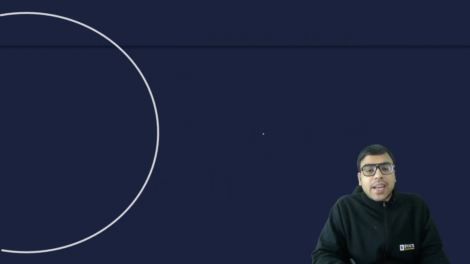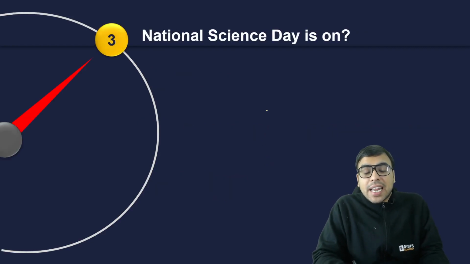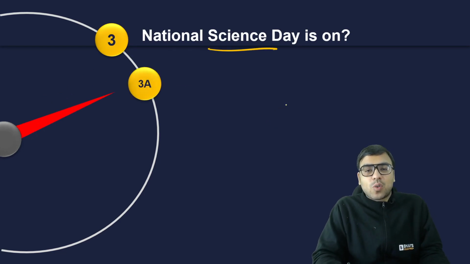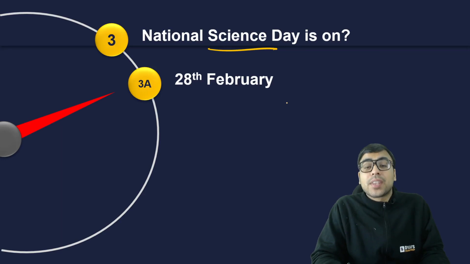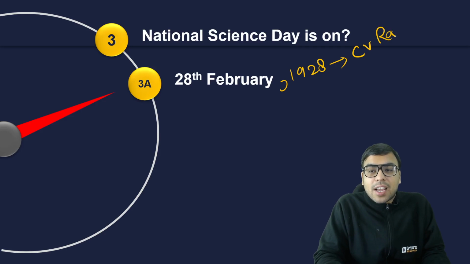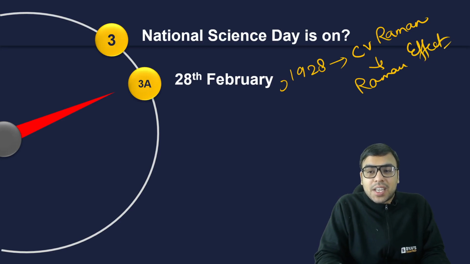Now, the next one is question number 3, and it says National Science Day is on which day? The answer to this question is 28th February. And the reason? Because on 28th February 1928, Dr. C.V. Raman discovered what we call the Raman effect. So please remember it. It is very, very important.